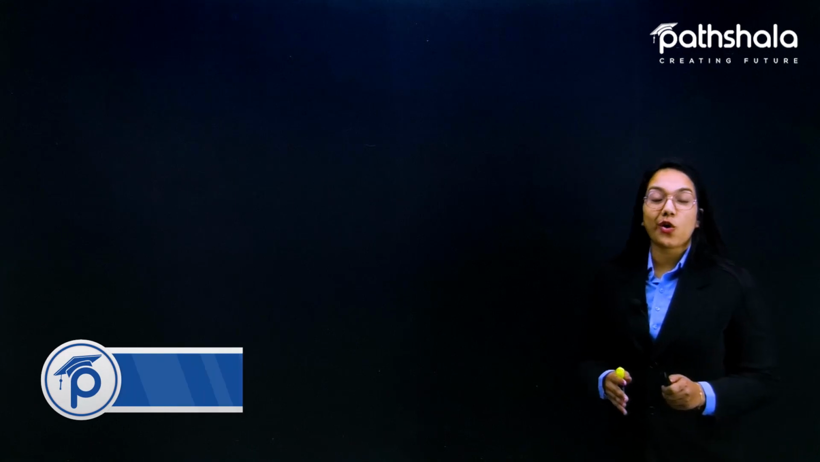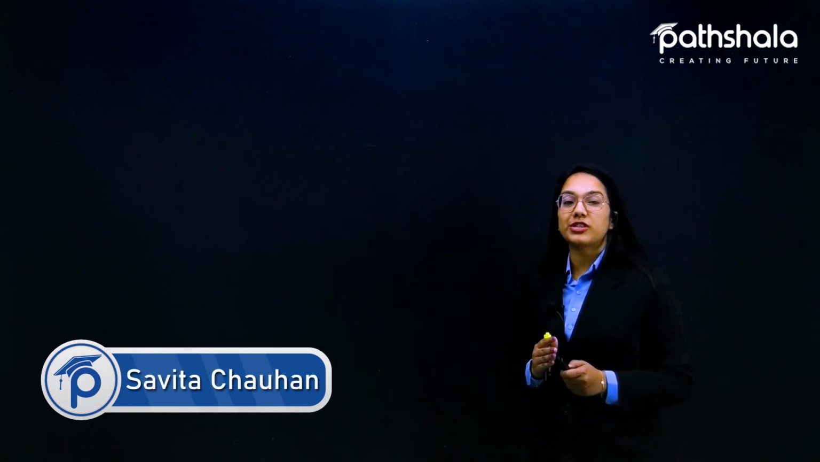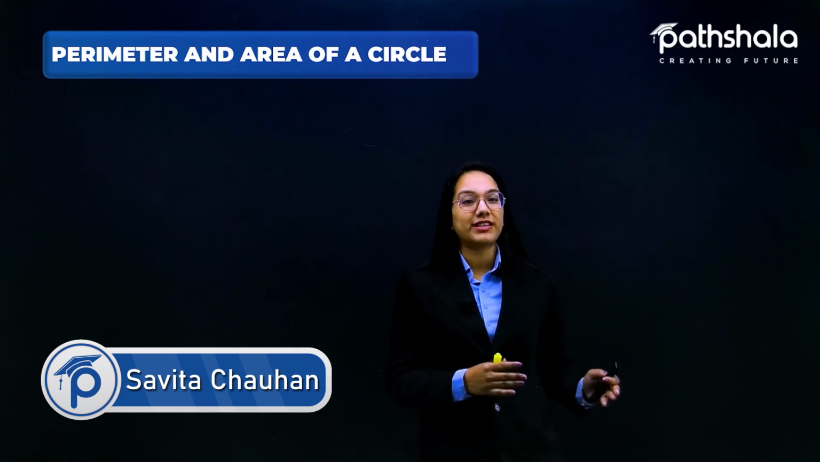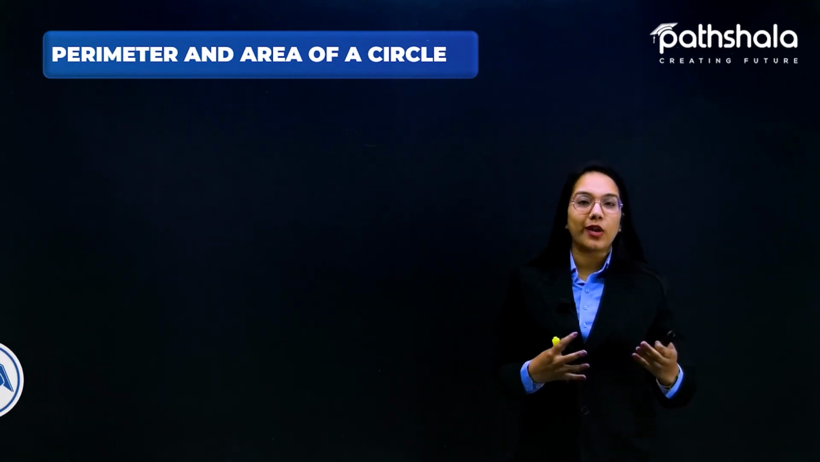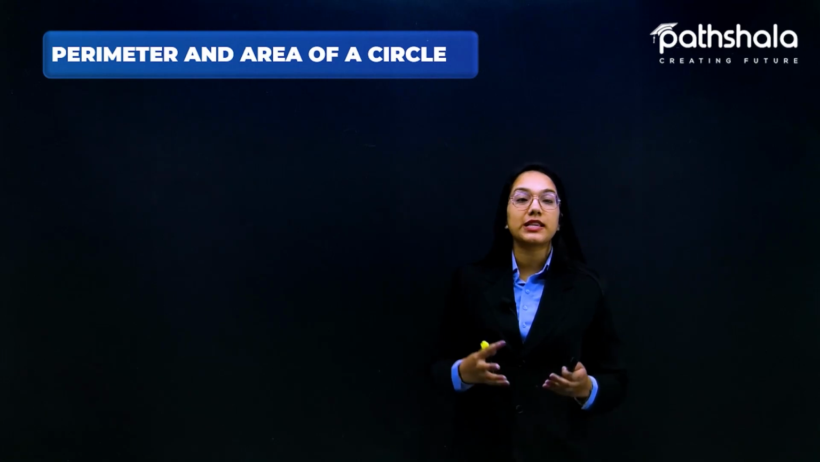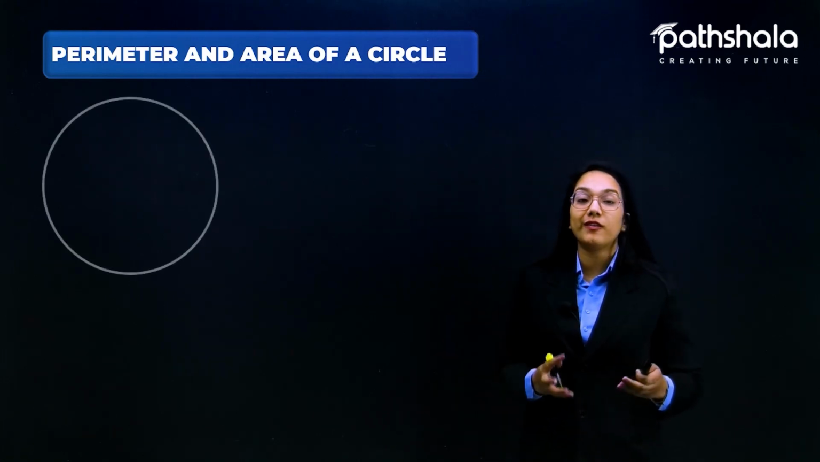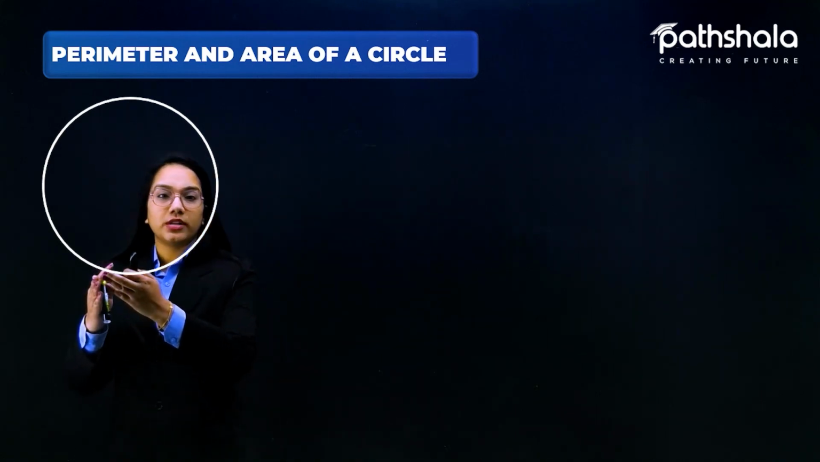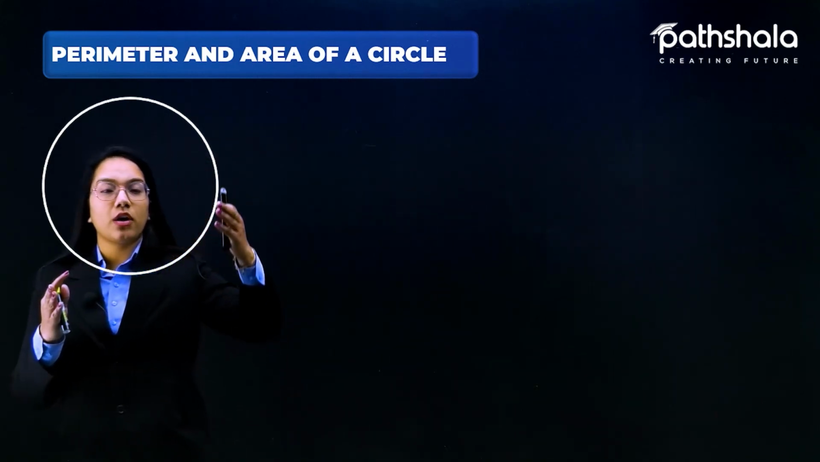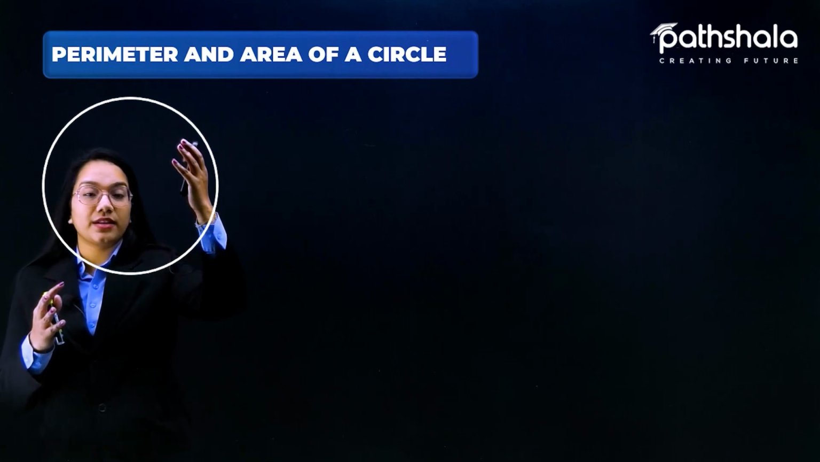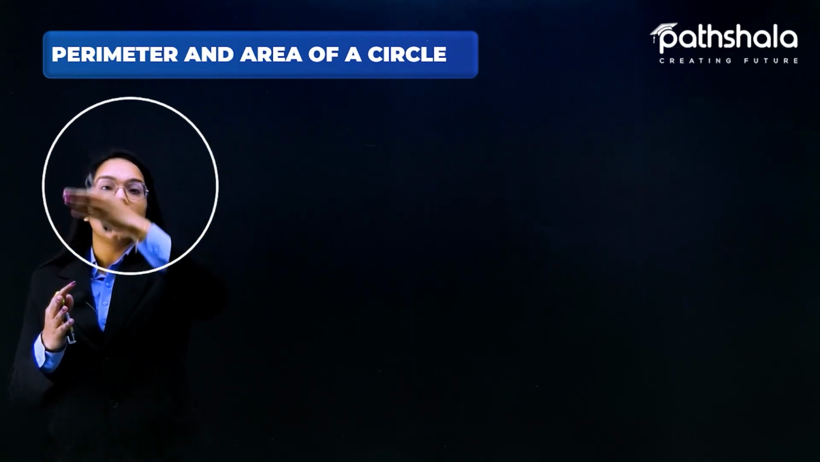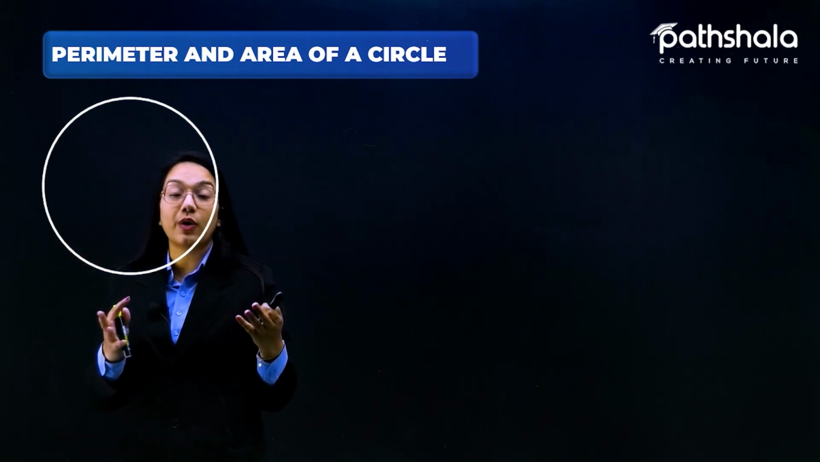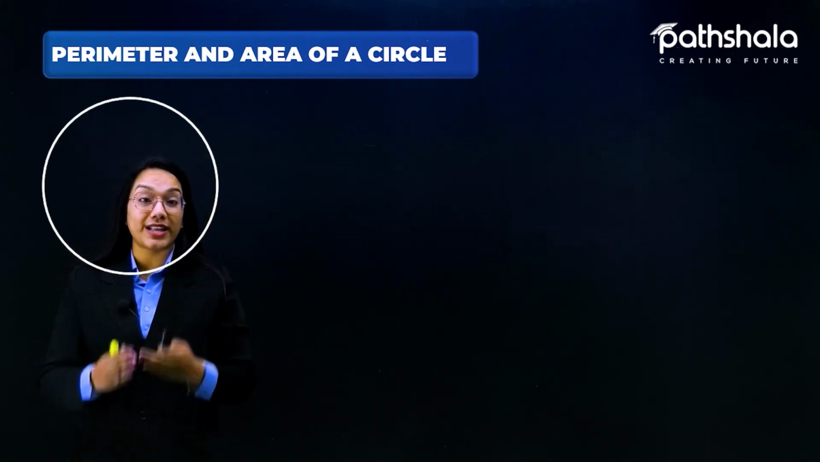Now let's talk about the very first concept, which is all related to the perimeter and the area of a circle. So let's recall the perimeter. What is the perimeter of a circle? We always say that the distance which is traveled once along this particular line is called the perimeter, or we call it the circumference.